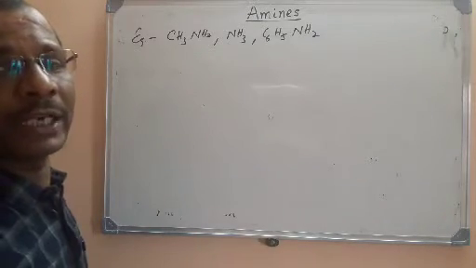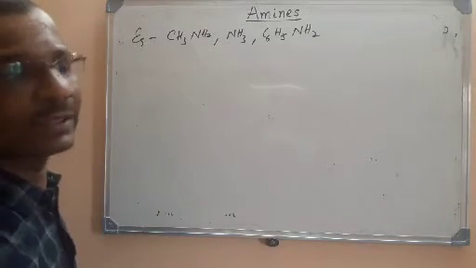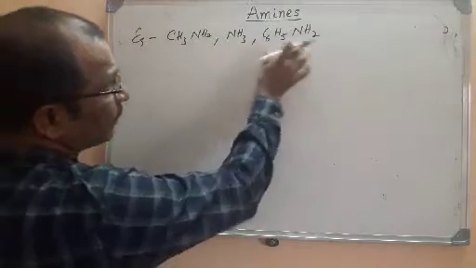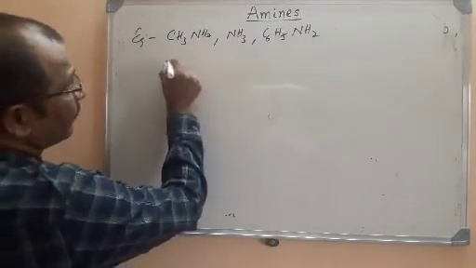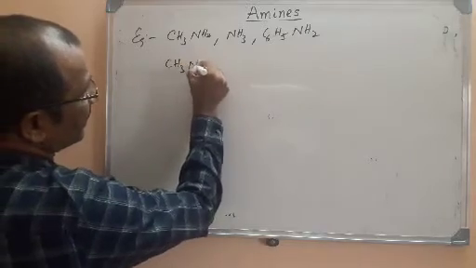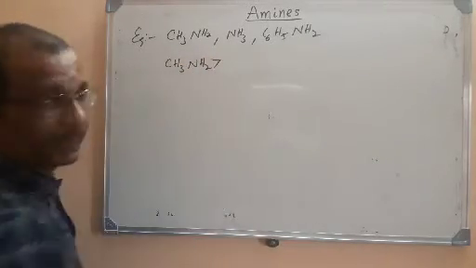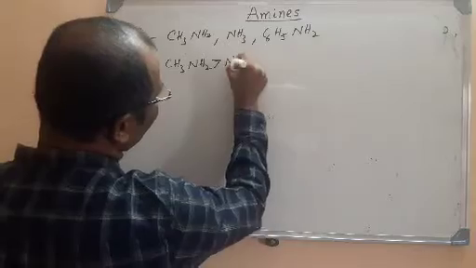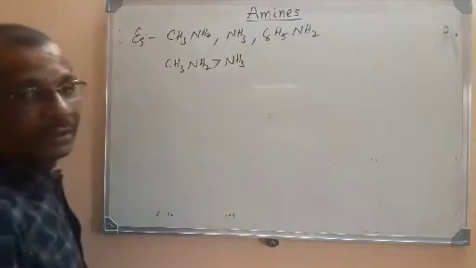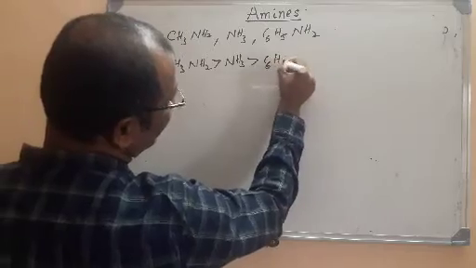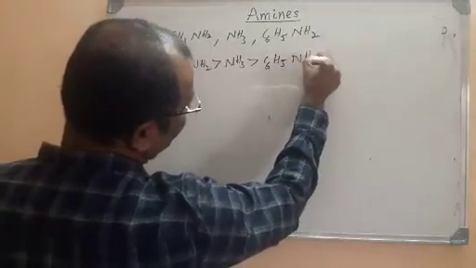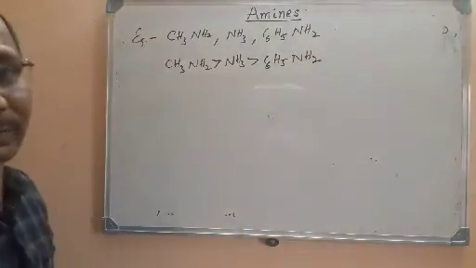So if you write the decreasing order of their basic strength, what is the most basic in it? You know that alkylamines are more basic than ammonia. So CH3NH2 is an alkylamine, methylamine, that is more basic than ammonia. And ammonia is more basic than arylamine, that is nothing but aniline or benzenamine. So this is the order.